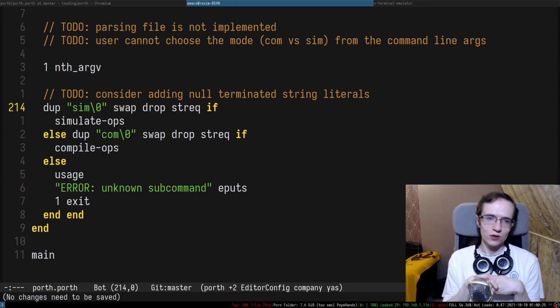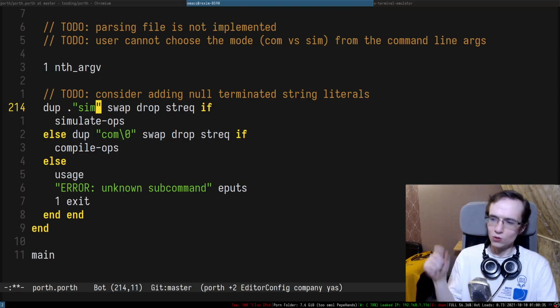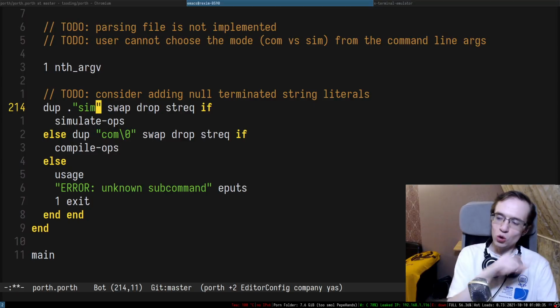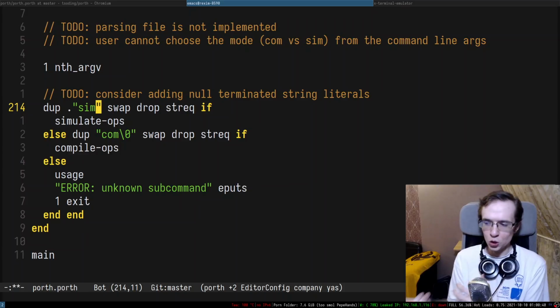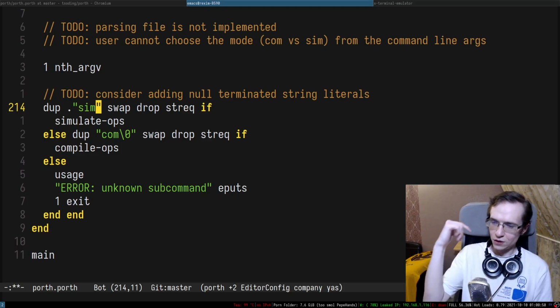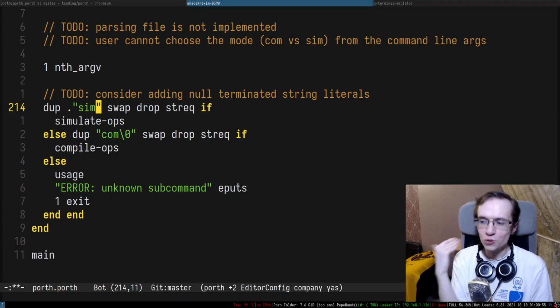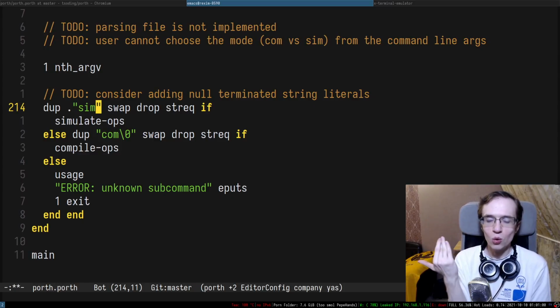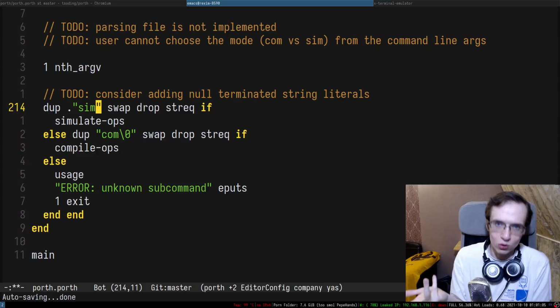Consider adding null terminated string literals, maybe something like a dot, and basically what it will do, it will automatically add a null terminator at the end of the string and not push its size. I think it's actually kind of an interesting idea because we're going to be interacting with the C code a lot. And the C code wants to have null terminated things. Well, we're not even using the C library. We're just calling to the kernel. And the kernel already expects null terminated strings for us. So there's literally no way we can escape null terminated strings unless we write our own operating system, right?